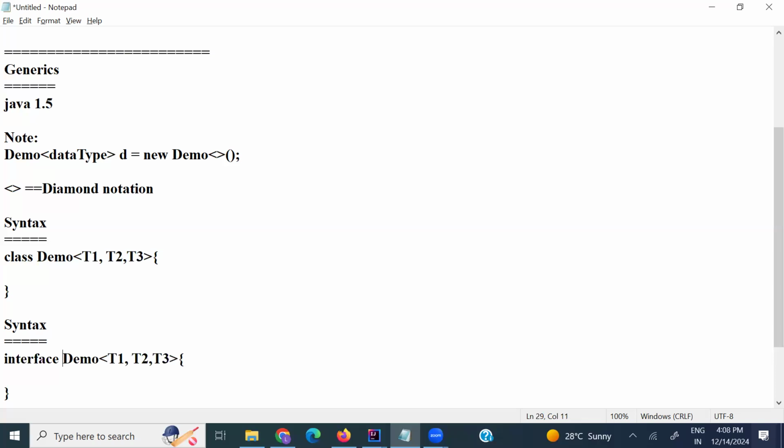Okay, interface and demo. We can also create generic interfaces as well, right? So specifying the diamond notation with multiple types, there is no issue. We can mention multiple data types as well.